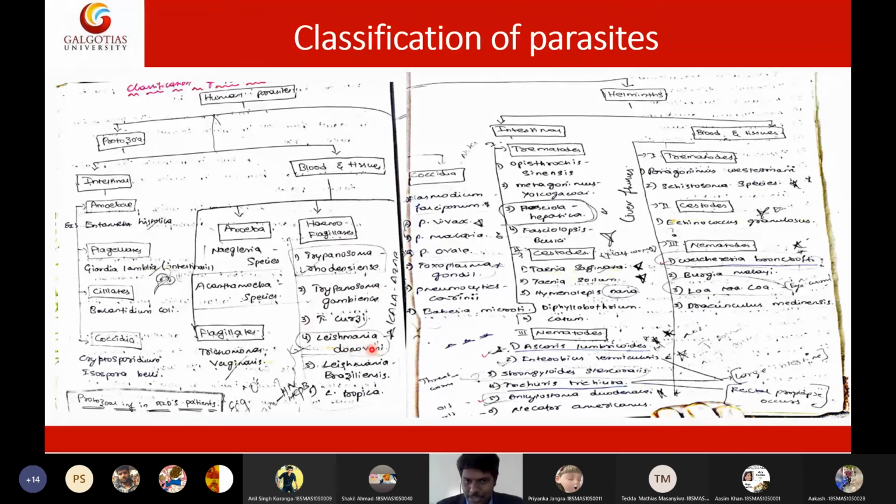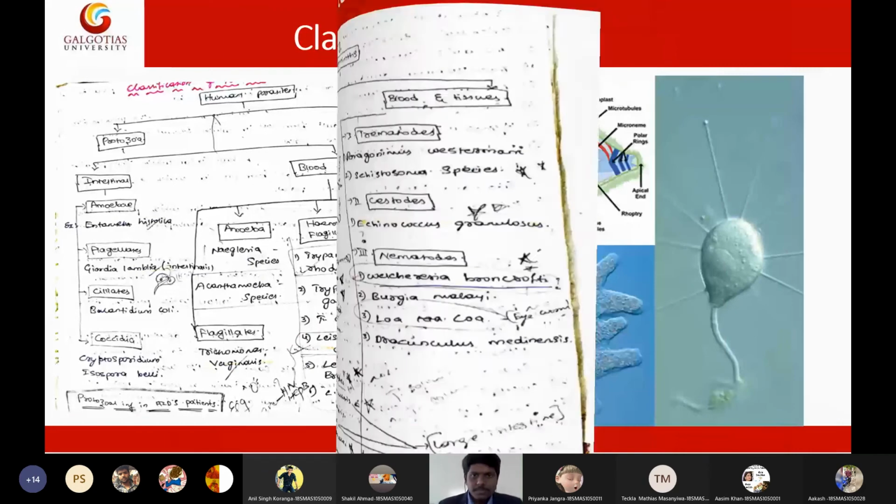Now I'm discussing Leishmania, the cause of Kala Azar. Leishmania is a hemoflagellate, a blood and tissue protozoan. So Leishmania donovani is a protozoan which is a blood and tissue protozoan. In fact, it is a hemoflagellate. This is where it is present. I'm discussing Leishmania donovani in detail in today's lecture.